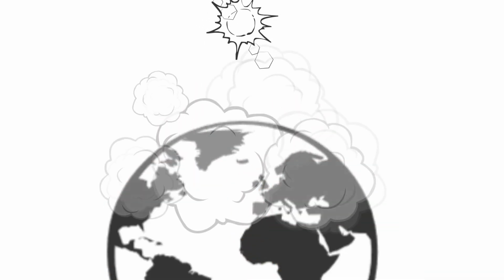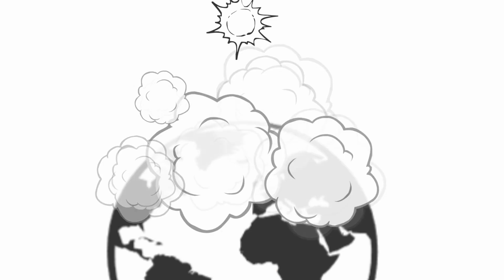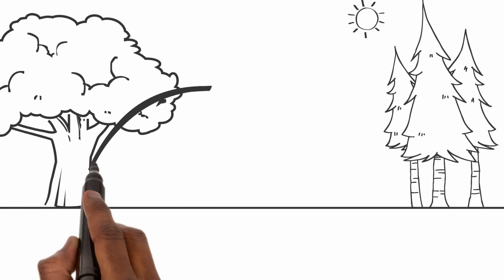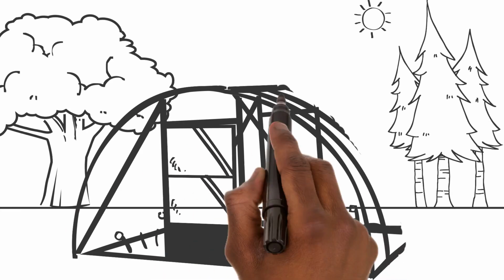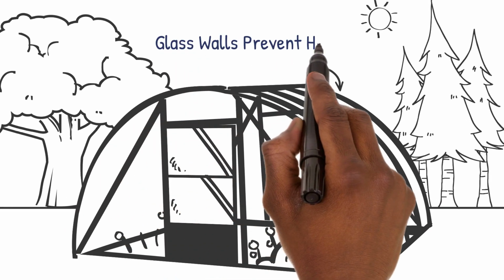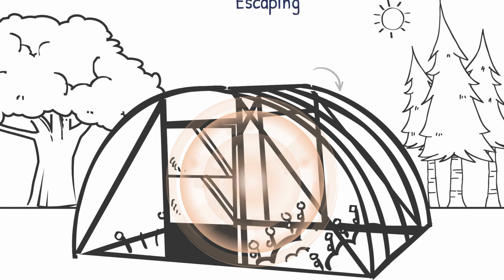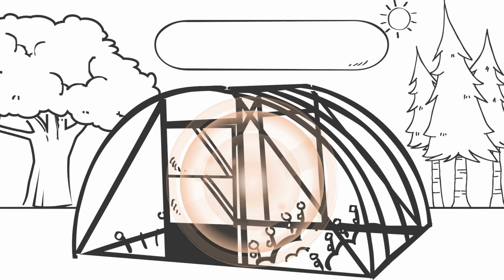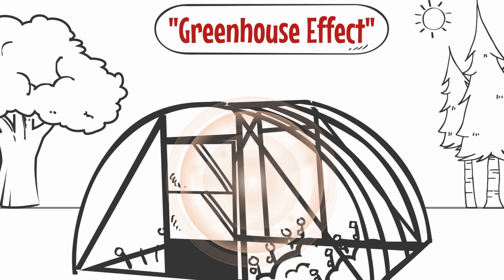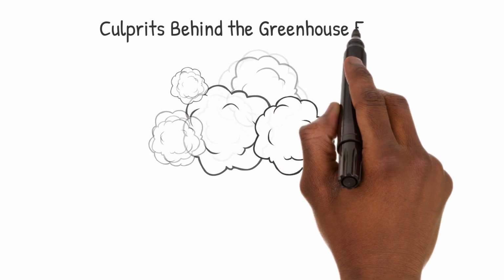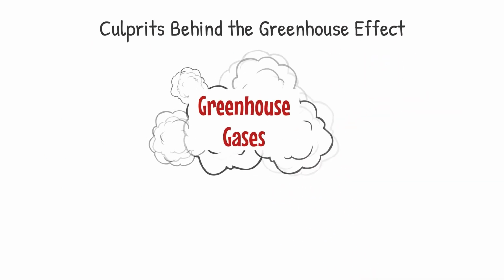Some of it is absorbed by certain atmospheric gases, forming a barrier that traps heat. This natural phenomenon is akin to a greenhouse, where glass walls prevent heat from escaping, thereby raising the temperature inside. This effect is aptly named the greenhouse effect. Now, let's talk about the culprits behind the greenhouse effect: greenhouse gases.